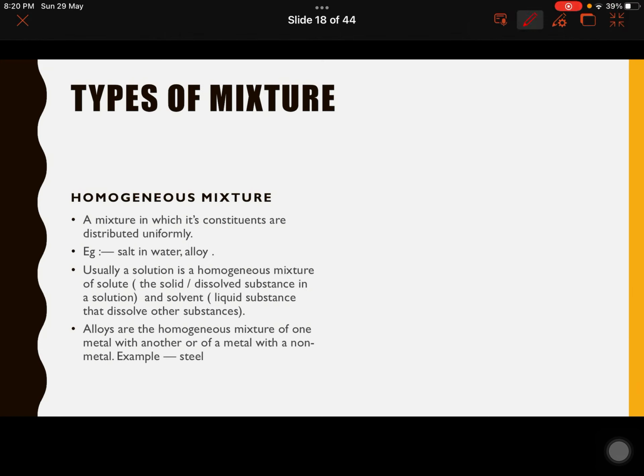So if you consider a glass of salt solution, it's common salt and water. When you taste the water containing common salt from any corner, you will see that it's uniform throughout. The taste won't change too much. The reason is that it's a homogeneous mixture and it's the same throughout. It is also true for the case of alloys. So alloys are solid homogeneous mixtures of one metal with another metal. Usually a metal is mixed with a metal, but in some cases a metal is mixed with a non-metal, for example steel.